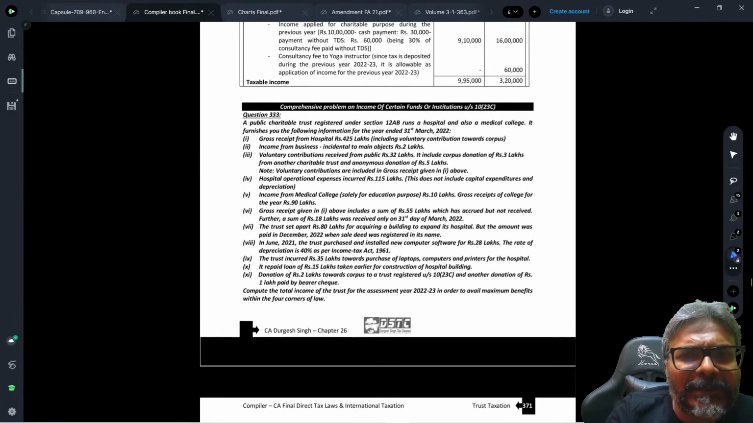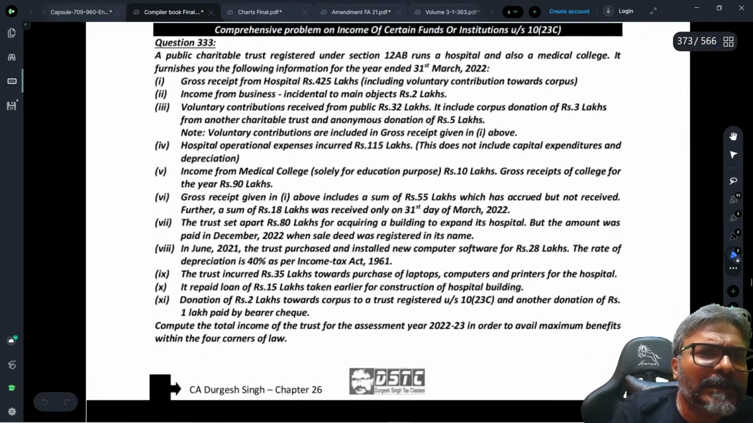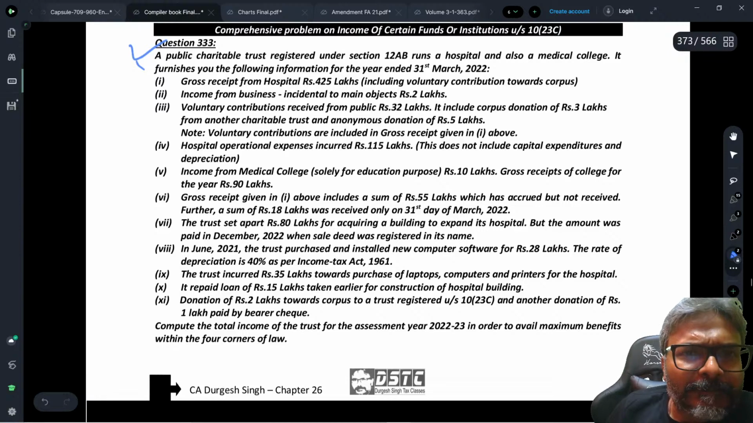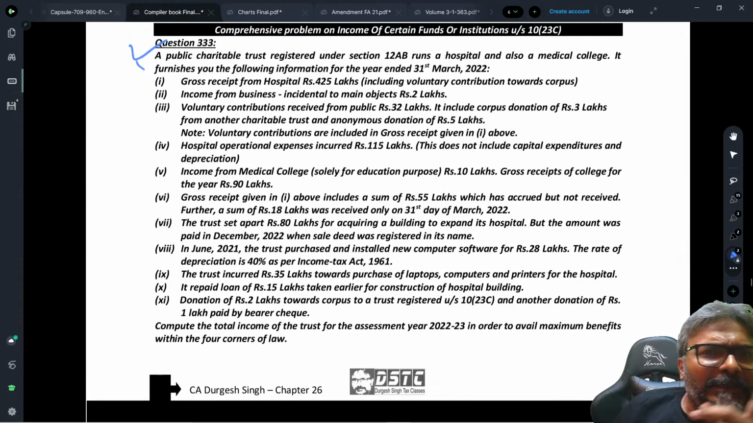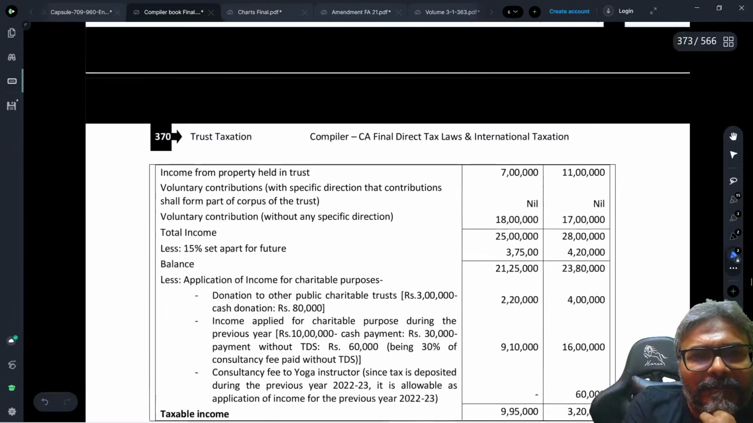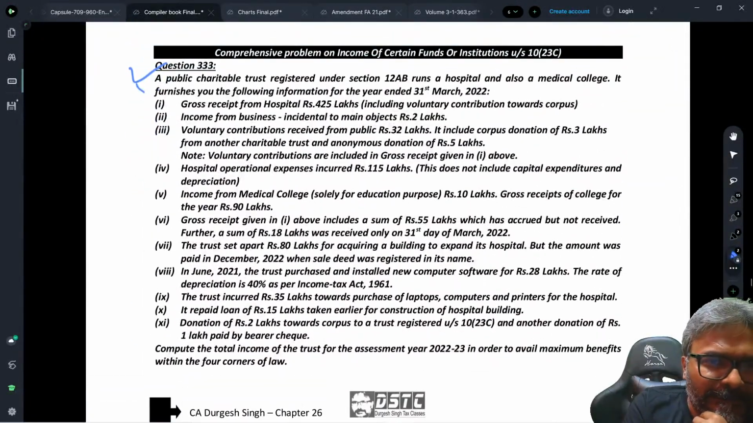This question is 333. Can you see that, students? The question is question number 333. In this 333, a public trust. Can you see that, students? This is what the question will be. You'll get the same question in the exam. This is your ICAI question, which I have modified a bit to accommodate this amendment which they have targeted. Just an ICAI question, Bhagwati. I have modified it a bit to accommodate this particular amendment. Let's have a look. A public charitable trust registered under section 12AB. This is page 370.